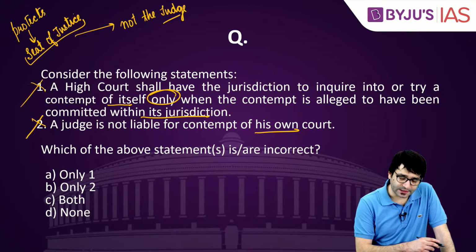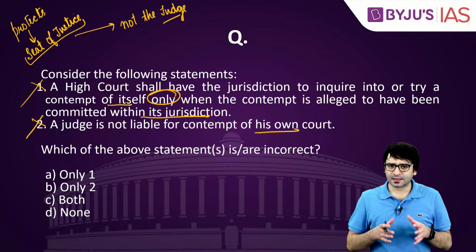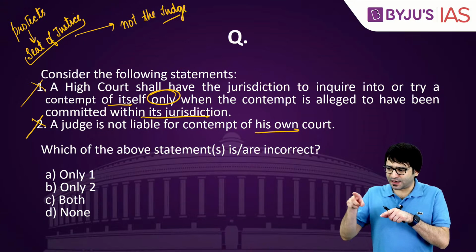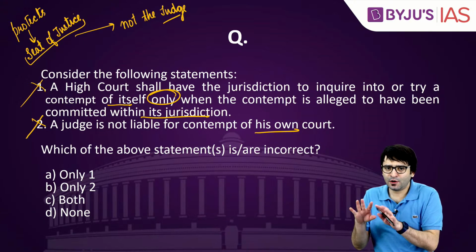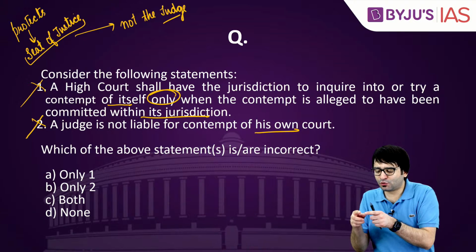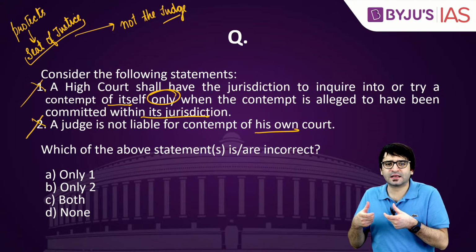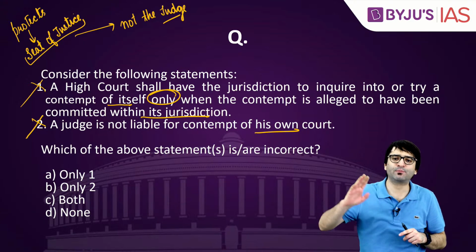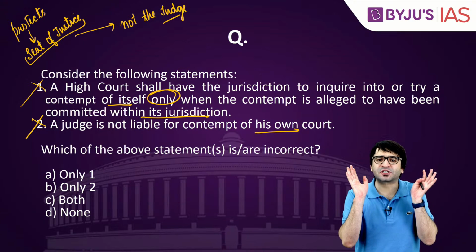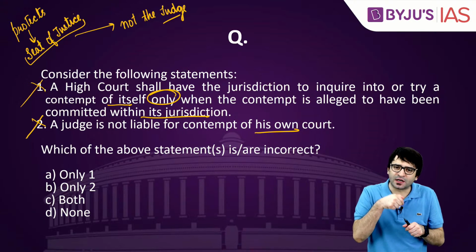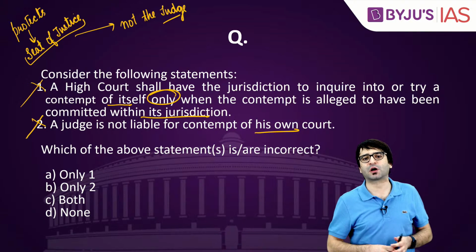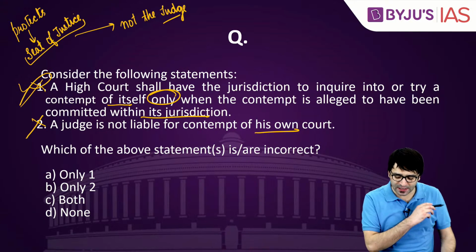Statement 1 is also incorrect. Statement 1 says High Court. Let's say Karnataka High Court. It can punish somebody who commits contempt only within Karnataka? No. There is somebody who is scandalizing Karnataka High Court while sitting in Delhi, while sitting in Manipur. No matter where you are staying, if you are committing the contempt of Karnataka High Court, it has the power to punish you for the contempt. That's why statement 1 is also incorrect.